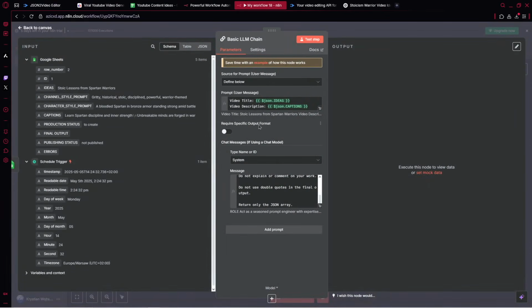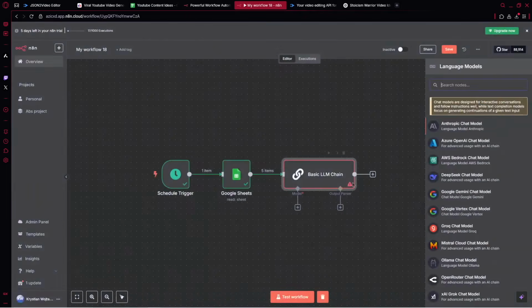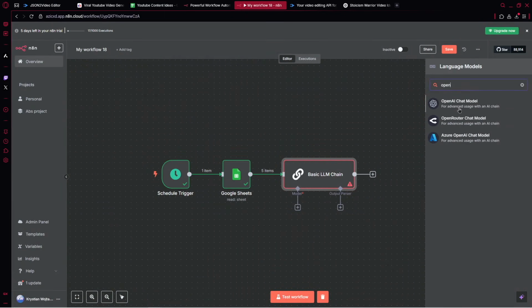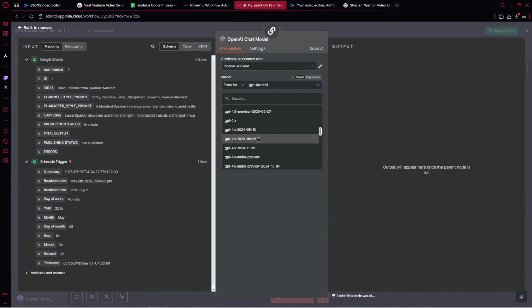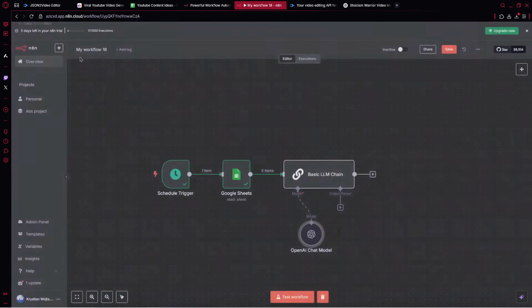Let's go ahead. Also, we can enable require specific output format because we would like to have the JSON format here. And also we can add here the model. So we've got OpenAI. And we'll be using that for generating for us the entire content. And here we can choose GPT-4o, all right?